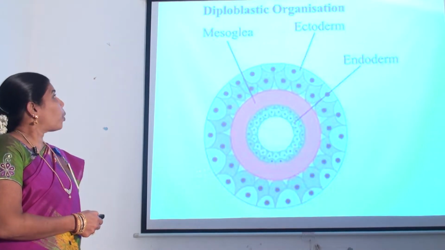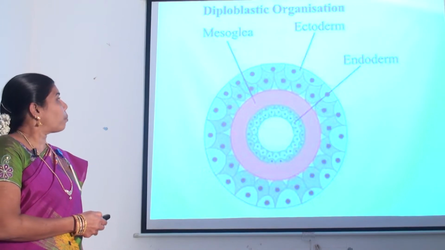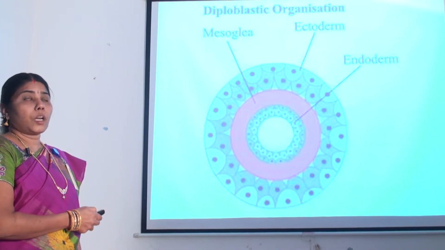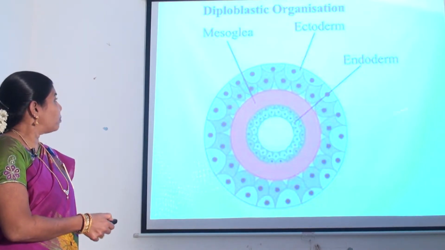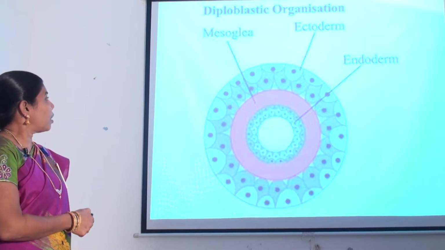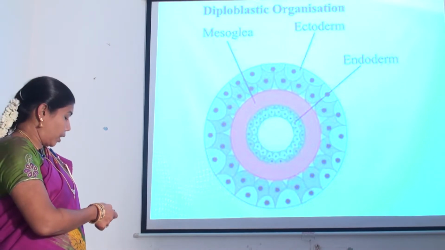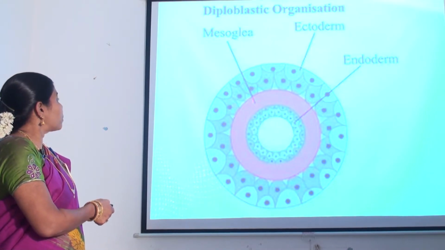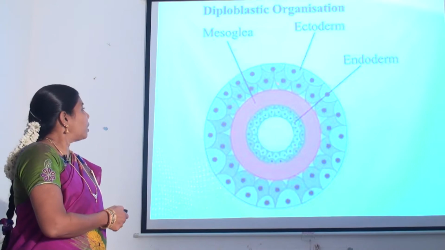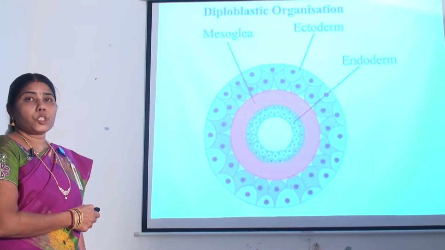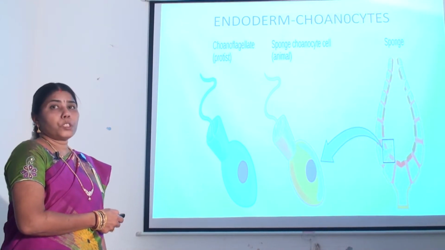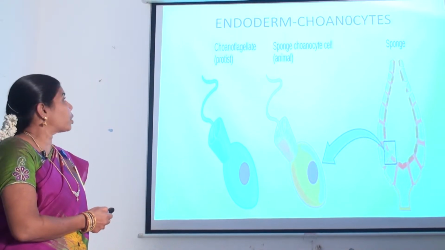They are diploblastic. The body wall is formed of two layers, namely an outer ectoderm and an inner endoderm. These two layers are cemented together by a gelatinous substance called mesoglea. The mesenchyme is also known as mesoglea in sponges. The endoderm is formed of flagellated choanocytes.